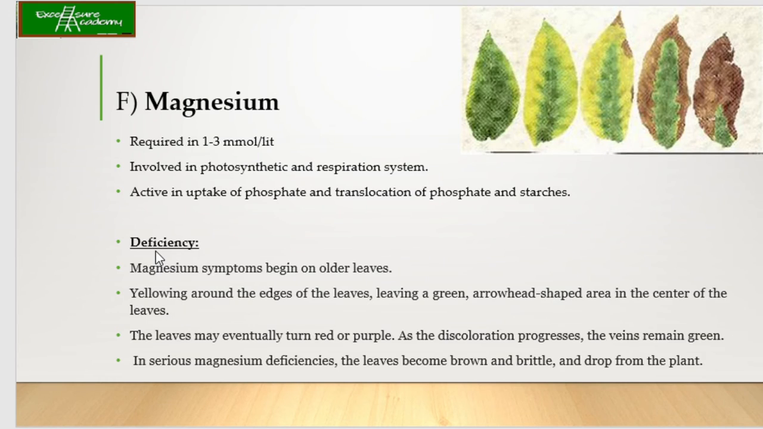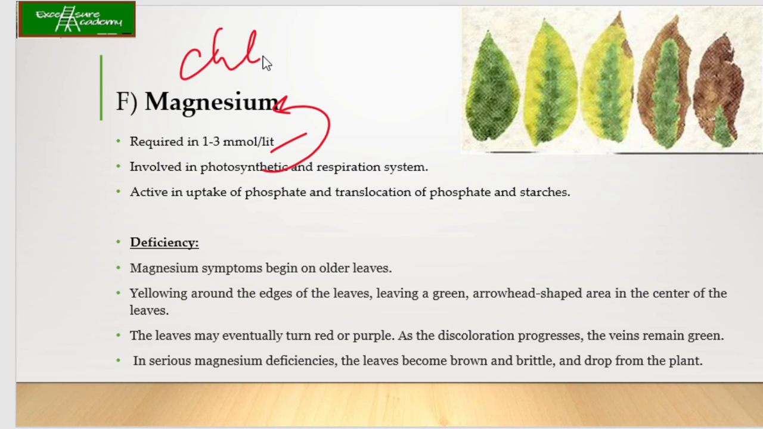Last but not the least, it's the magnesium. It is also required in 1 to 3 millimoles per liter, involved in photosynthetic and respiration system. Now why photosynthetic? Because already mentioned that it is part of the chlorophyll, and in the chlorophyll in the center it has got the magnesium, okay, in the porphyrin ring. It is also active in the uptake of phosphate and translocation of phosphates and the other starches.